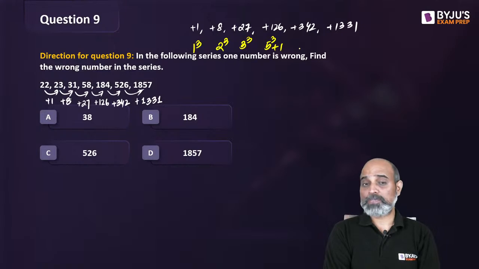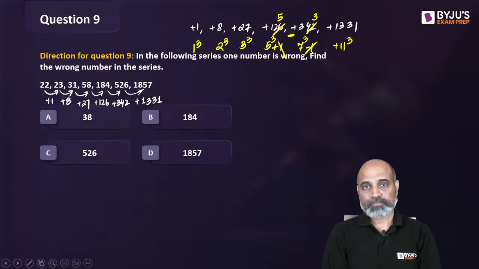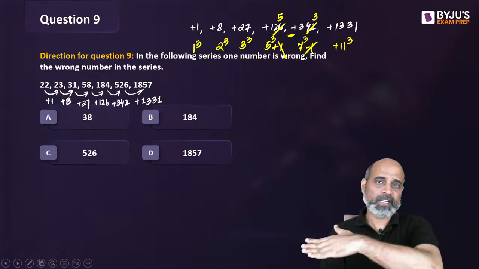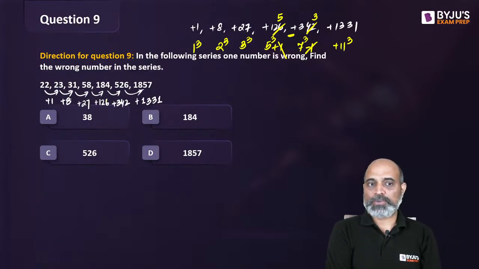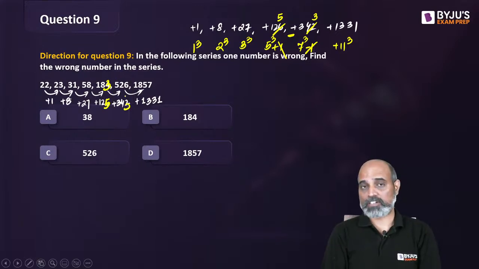343 is cube of 7, so it is actually 343 minus 1, and this is 11 ka cube, exactly. So the problem lies between them, as in instead of 126, had this been 125, this will automatically become 343. So ये दोनों sense बनेगा, right? One moves to the other side, so automatically the other side gets adjusted, right? So I'm saying if this had not been 126 but 125, that would have made this as 183. And if this is 183, the next jump would have automatically become 343, which is cube of 7.